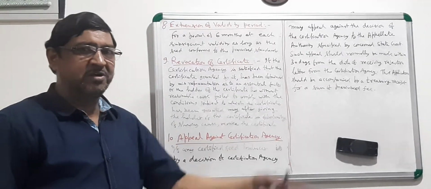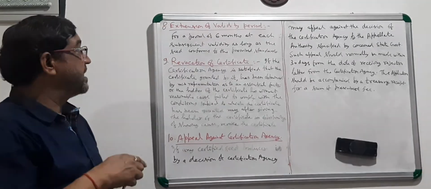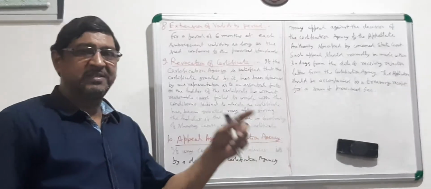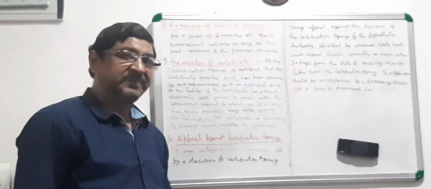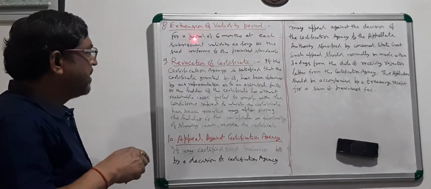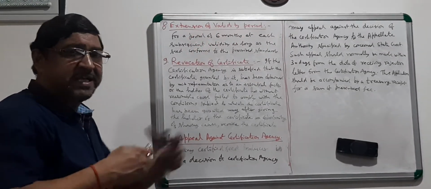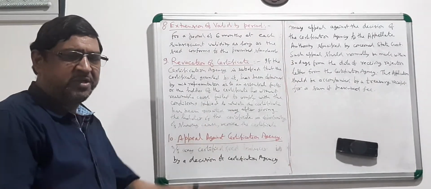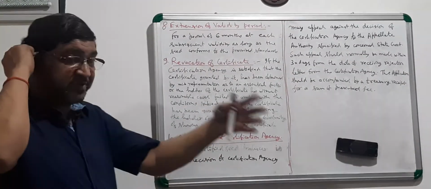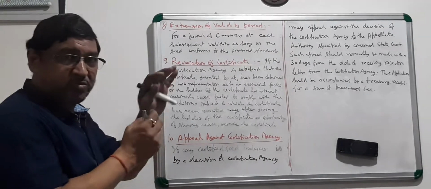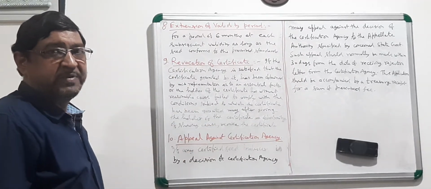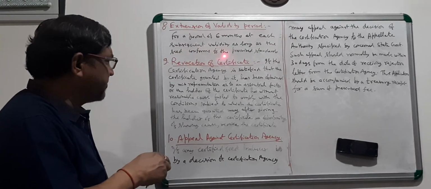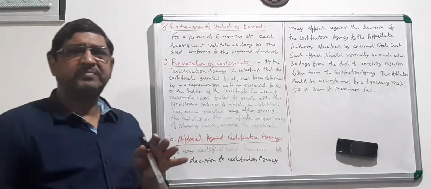For selling beyond that period, you have to take an extension of validity period that will be provided by the seed certification agency only. For a period of 6 months, and again at each subsequent validity, if the seed grower requires further extension, then he has to submit the application, with validity as long as the seed conforms to the prescribed standard.